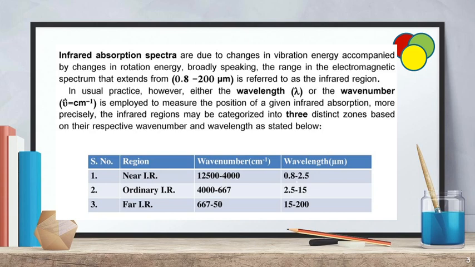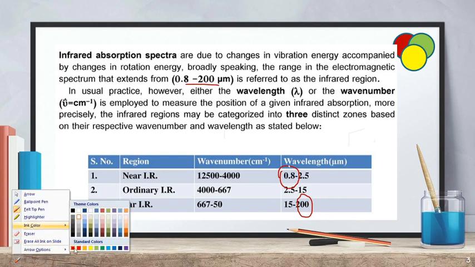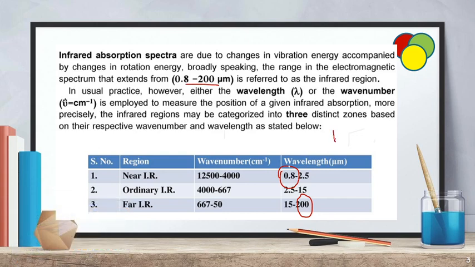It is very easy to convert these values by using the mathematical expression E is equal to h nu, which on substitution becomes hc by lambda.